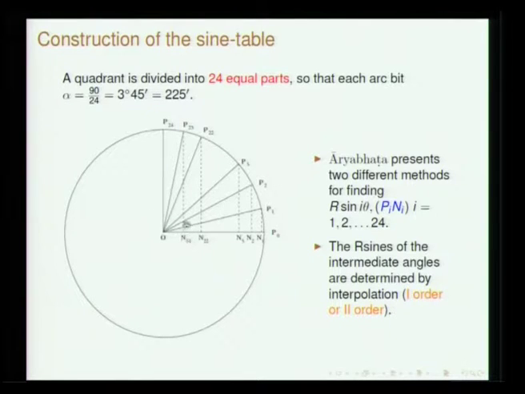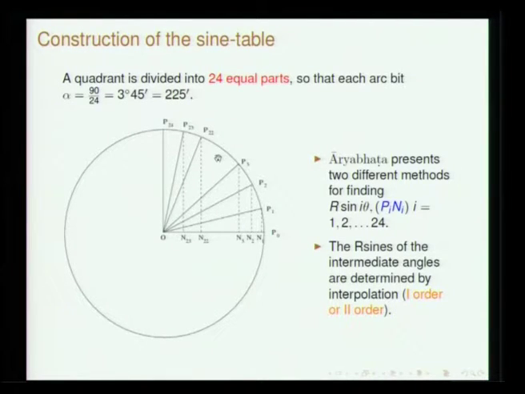If you consider P2 O N2 as the angle, the sine is P2 N2. So, these are referred to as jyas, and we denote them as R sine of i times theta. Theta is 90 by 24, which is 3 degrees 45 minutes, that is 225 minutes, clear.